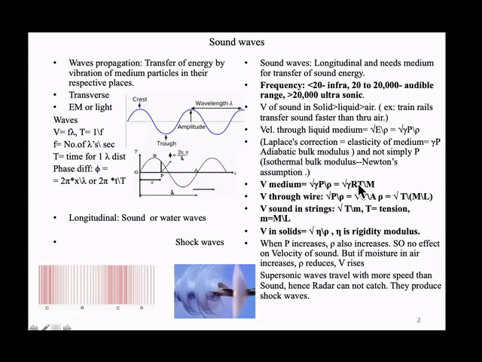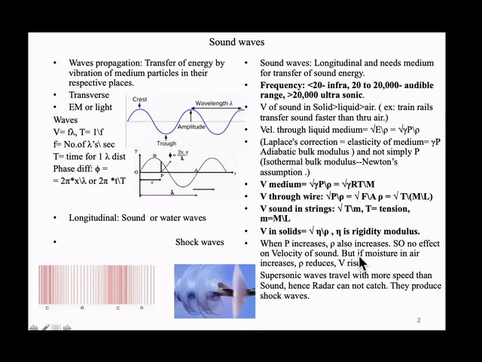Here we have seen pressure by rho in liquids, pressure by rho in solids also, but sometimes it is rigidity modulus by rho. As P increases, rho also increases. If I increase the pressure, the density automatically increases because less volume is required for the same mass. So the velocity in the medium is not affected by increasing the pressure, but it is affected by temperature.